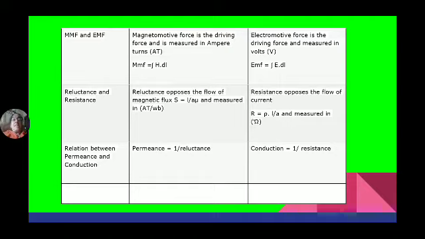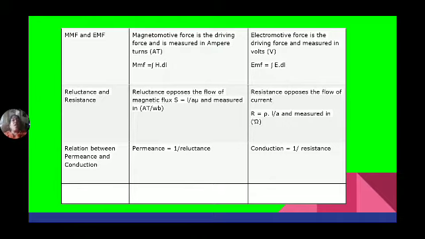Reluctance is the property of a material due to which it opposes the flow of flux through it. The reluctance symbol is S, which is equal to L by mu A. L is the length of the magnetic circuit, A is the cross sectional area, and mu is the permeability of the medium.